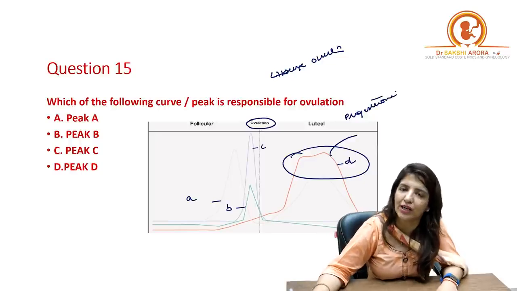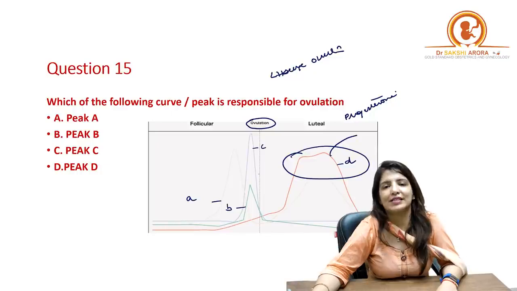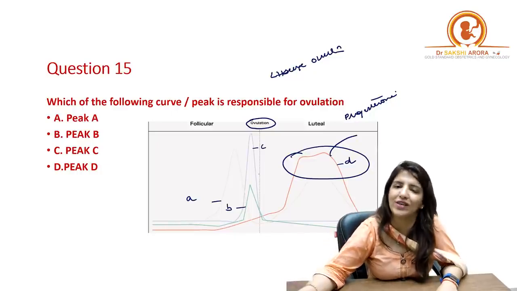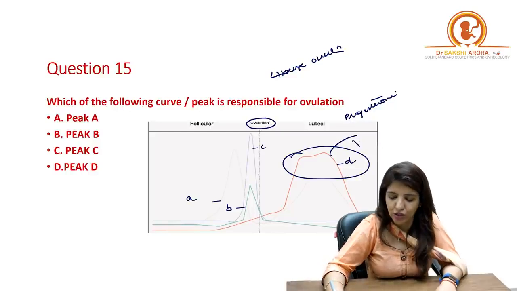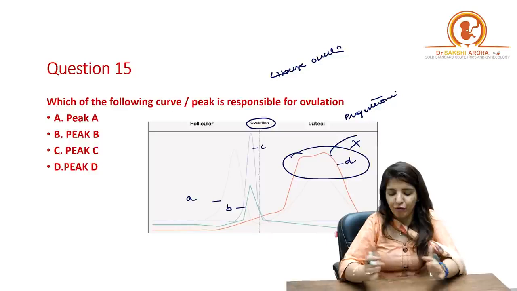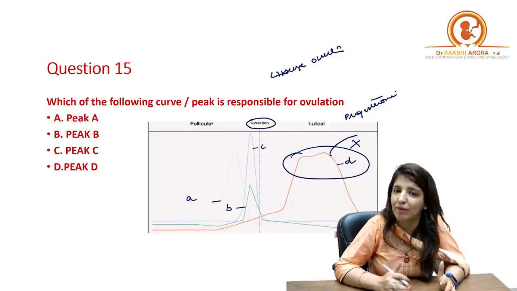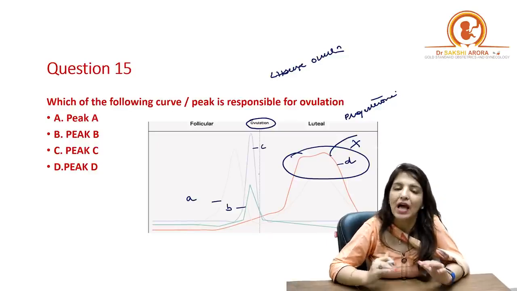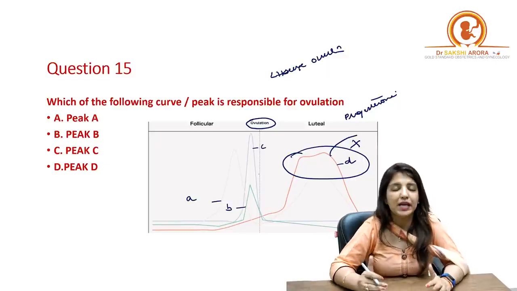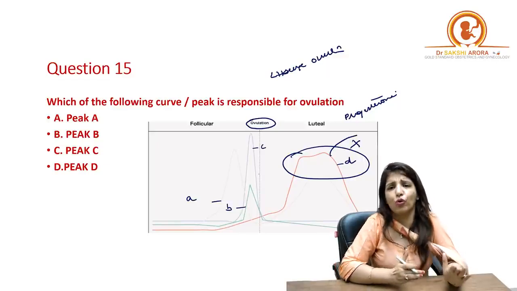And when are the progesterone levels highest? Progesterone levels are highest 8 days after ovulation. That is on day 22 of the cycle. Right? So it is not peak D. Peak D is happening after ovulation. Now before ovulation, I can see 3 peaks, A, B and C. Amongst these 3 peaks, peak C and peak B are happening just before ovulation.